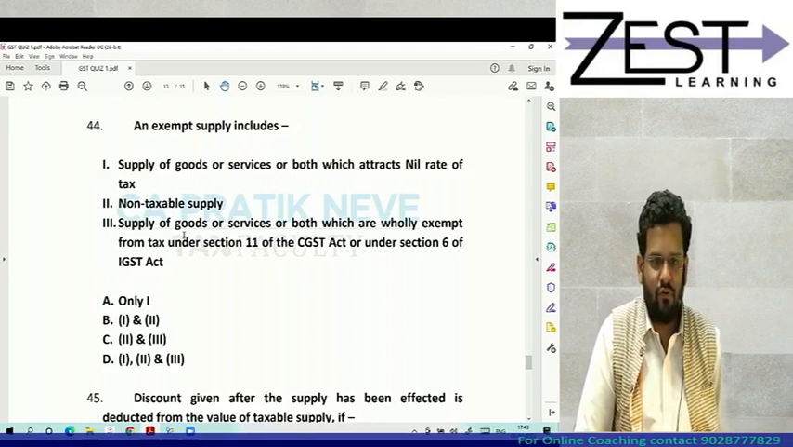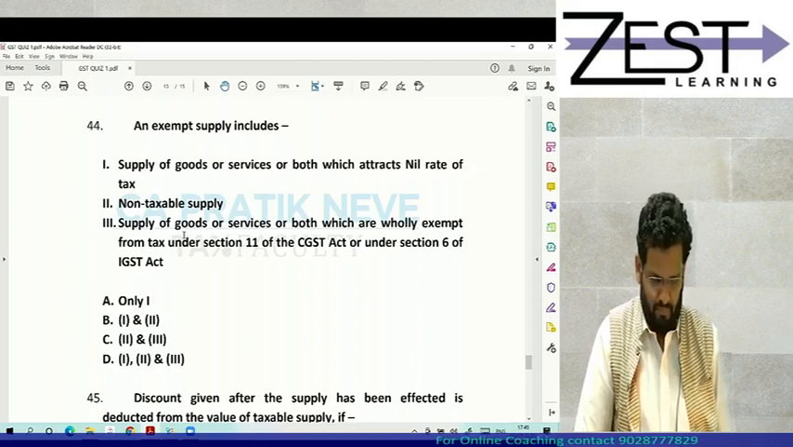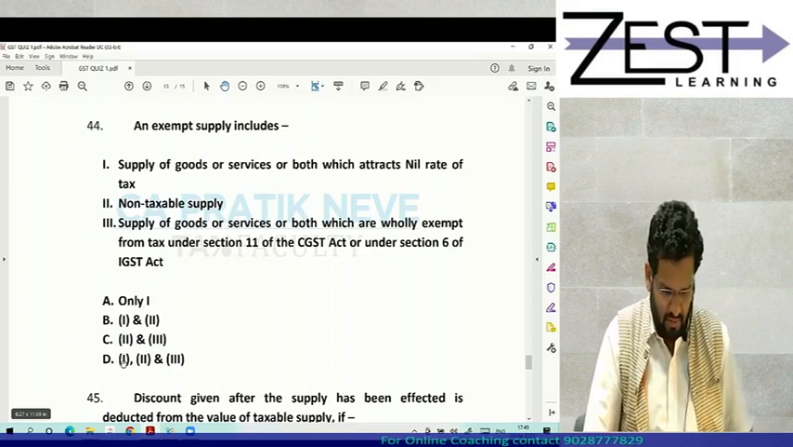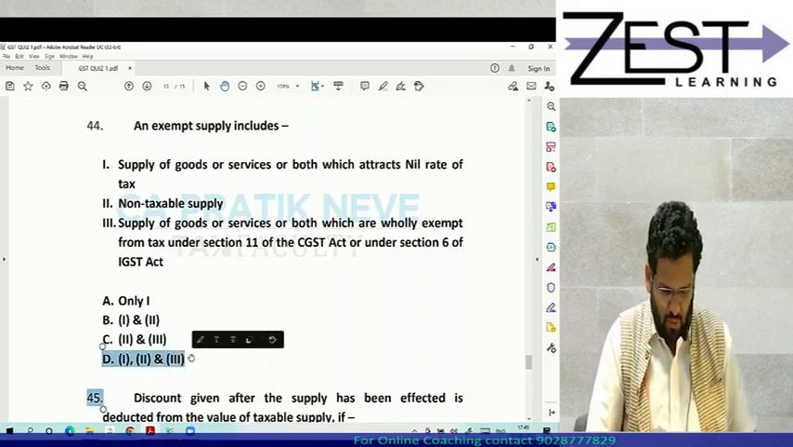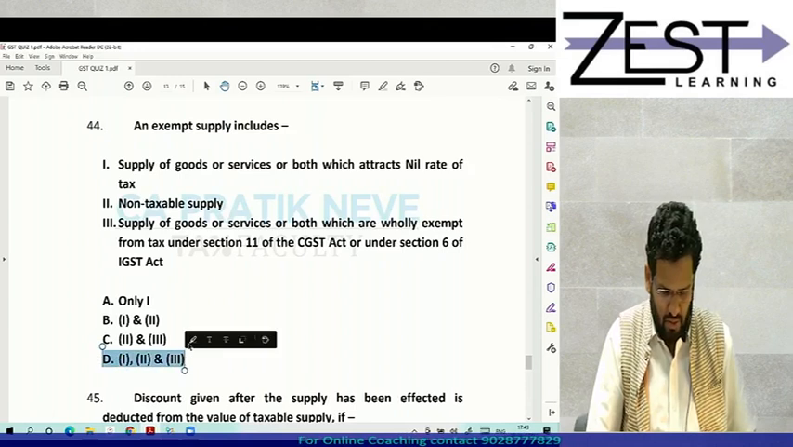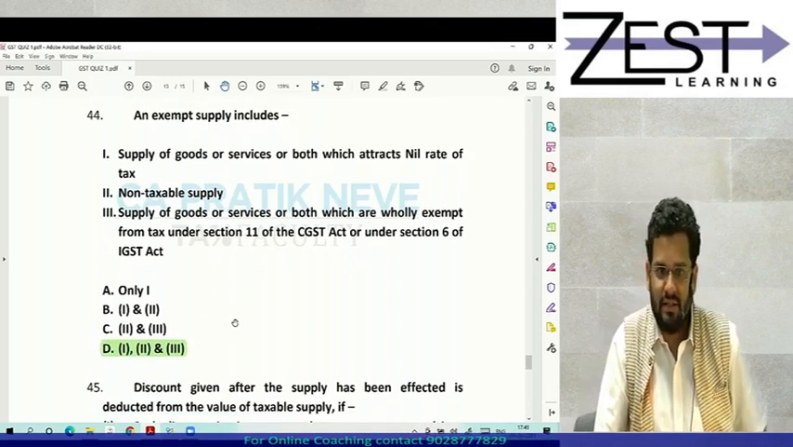So tell me, 44th answer. What is the answer for 44th? This is given in section 2, subsection 47. Exempt supply includes all these things. So answer is 1, 2 and 3. Answer is D.